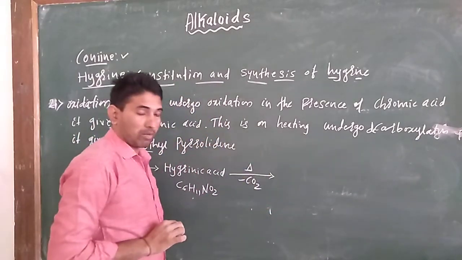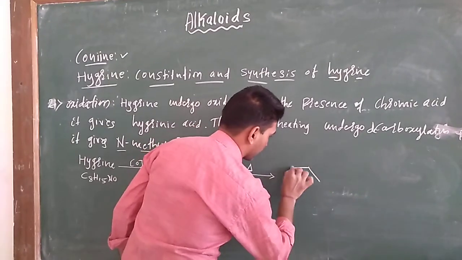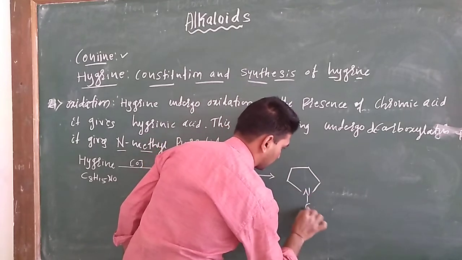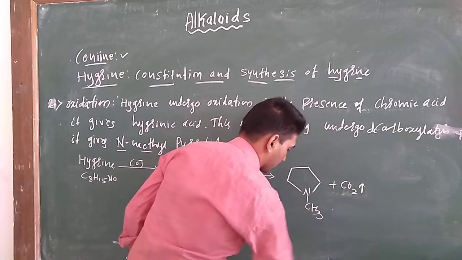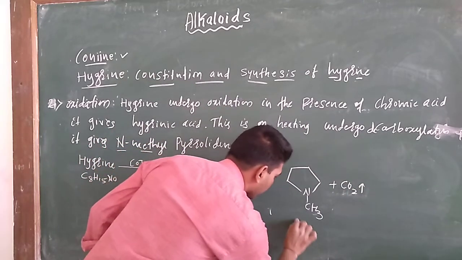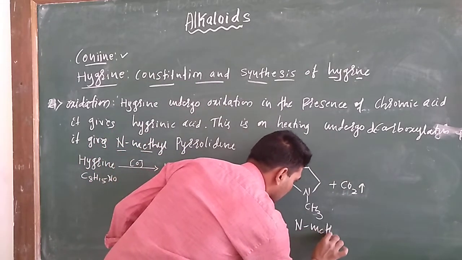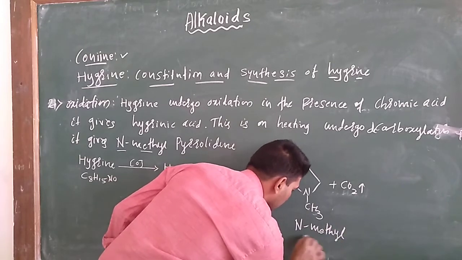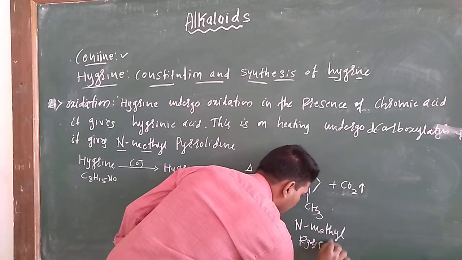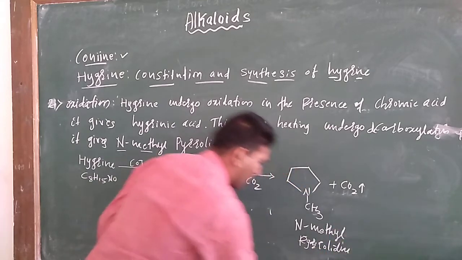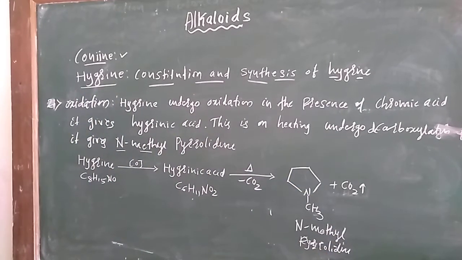That is decarboxylation. It gives CO2 and N-methyl pyrrolidine.